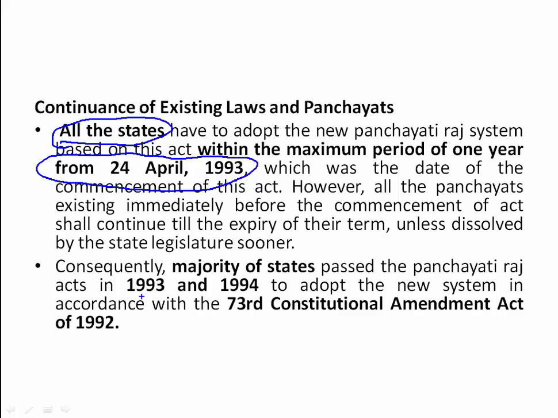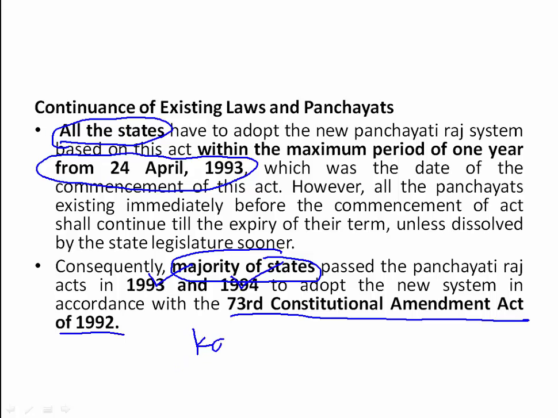Clear? The majority of states at that time implemented this act in 1993 and also 1994. Which act? The 73rd Constitutional Amendment Act of 1992. In our state, Karnataka, it came into force on April 13, 1993.